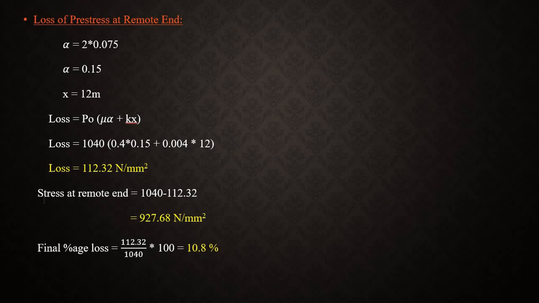So the stress at the remote end is 1040, the initial stress, minus the loss 112.32. The stress at the remote end is 927.68 Newton per mm square.